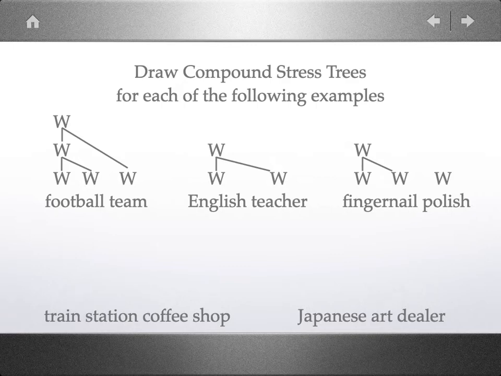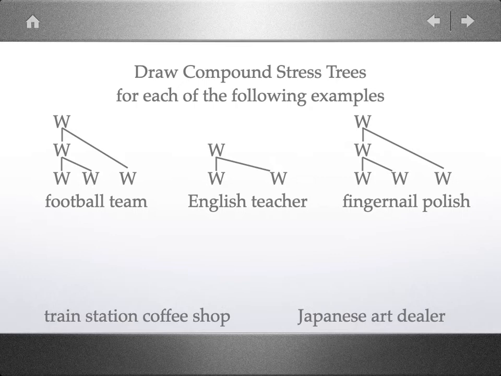Now when we join together the word fingernail, which happens to be a compound, but it's still a word, so we're joining the word fingernail with the word polish. And we ask, is the second word branching? And still, the word is not branching, right? That's a simple word, polish. So it's the weak member of the larger compound, fingernail polish. And as a result, the stress pattern of fingernail polish and football team are exactly the same because they have the same compound stress tree structure.